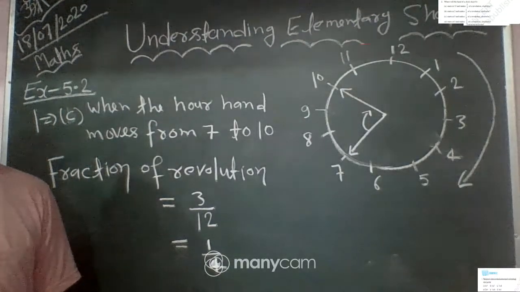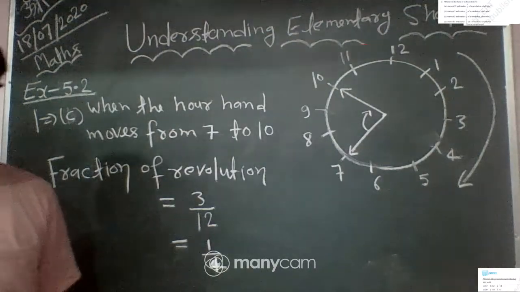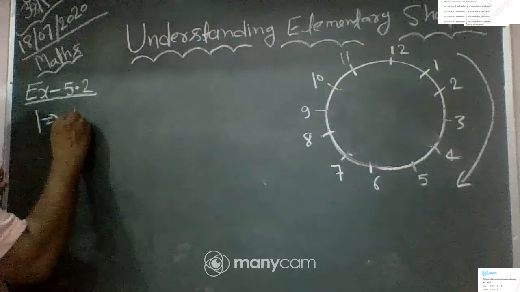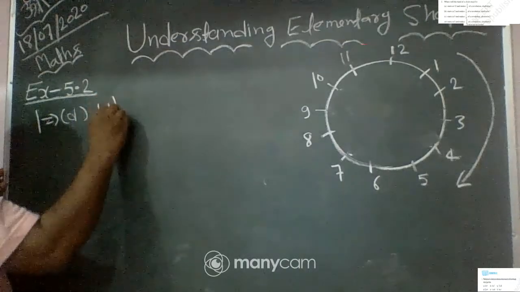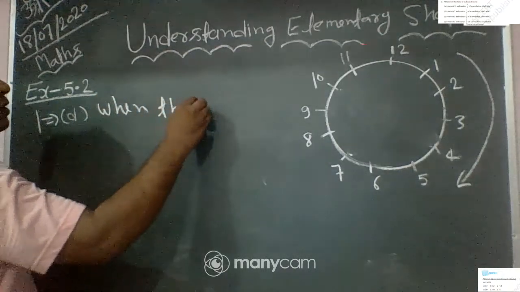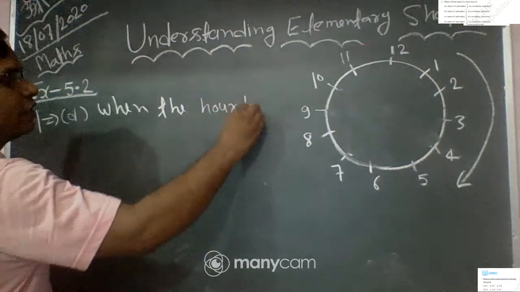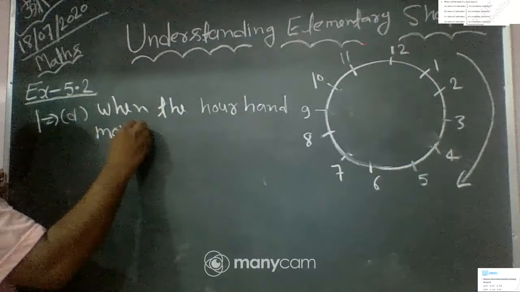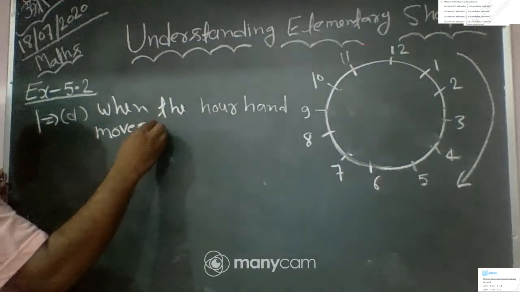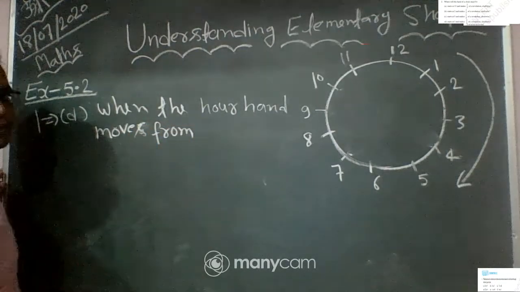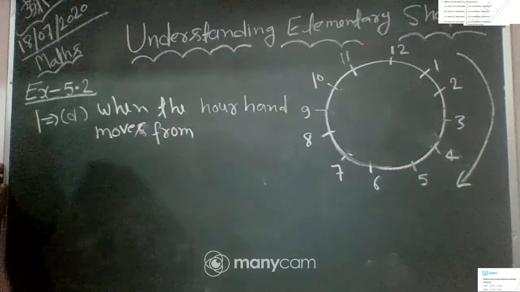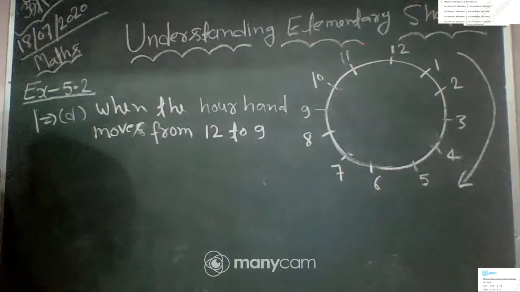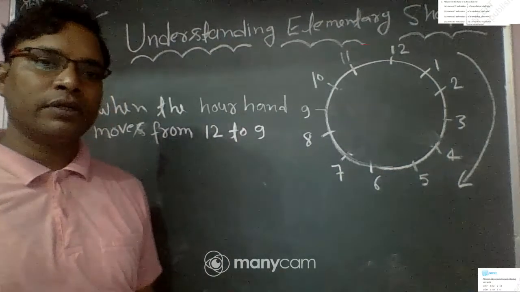Now the D part of this question is 12 to 9. This is the D part: when the hour hand moves from 12 to 9, how much fraction of revolution do we turn?